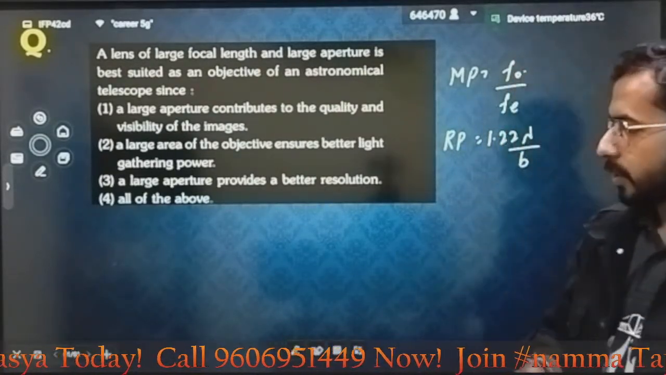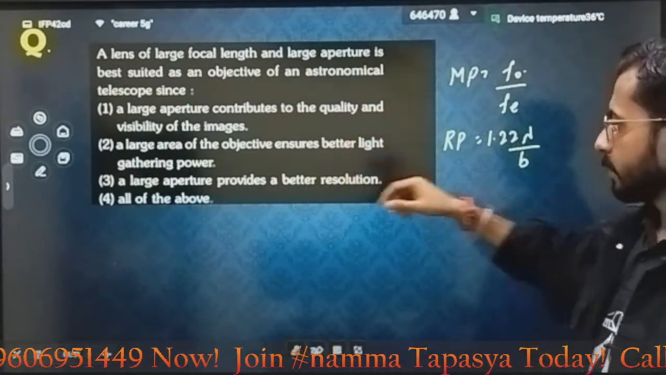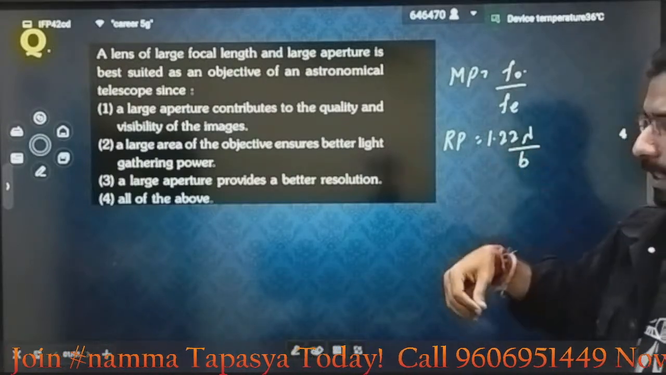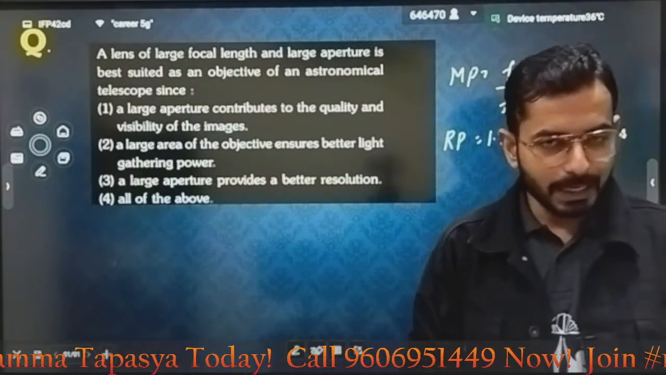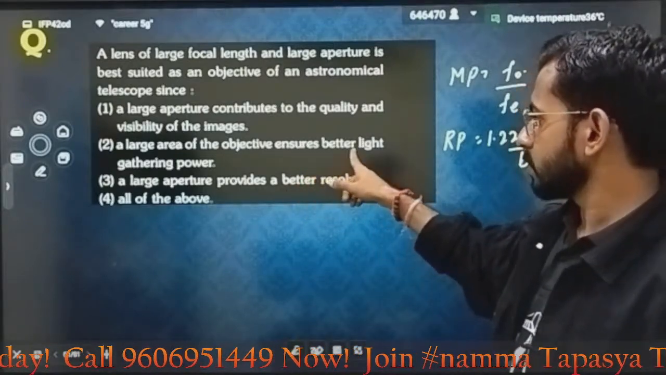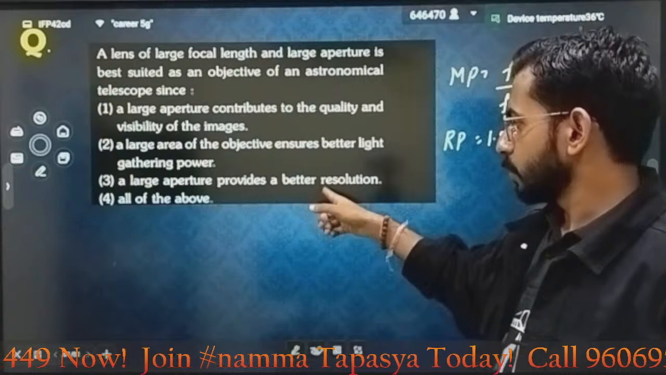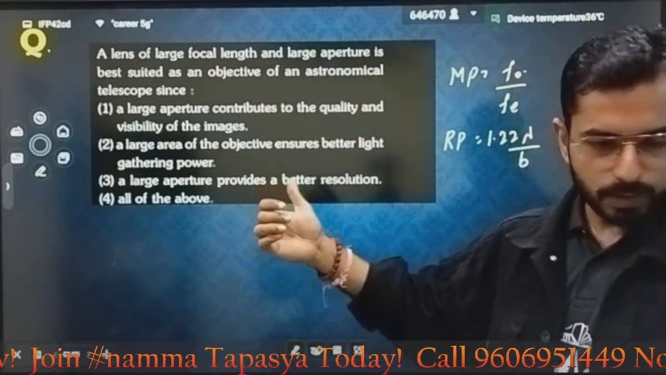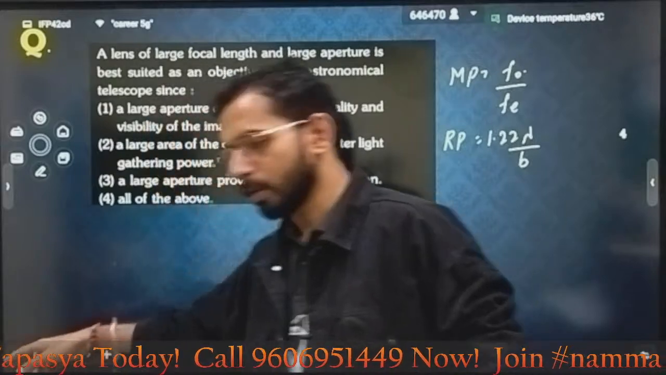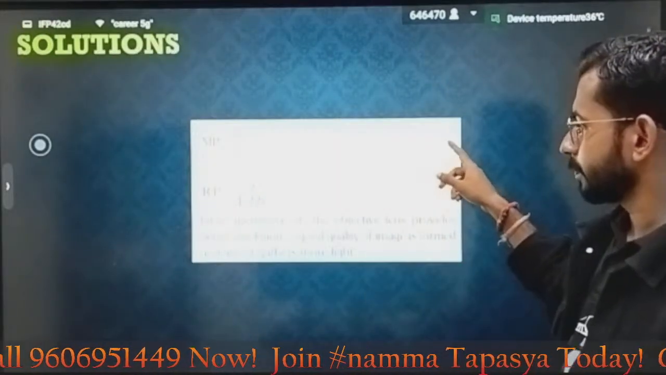Now let's read the first option. A large aperture contributes to the quality and visibility of images. If there is a large aperture, the image will be clearer. Next option, a large area of the objective ensures better light gathering power. That is also correct. A large aperture provides better resolution. That is also correct. That means which option is correct? Option D. All of the above are correct.